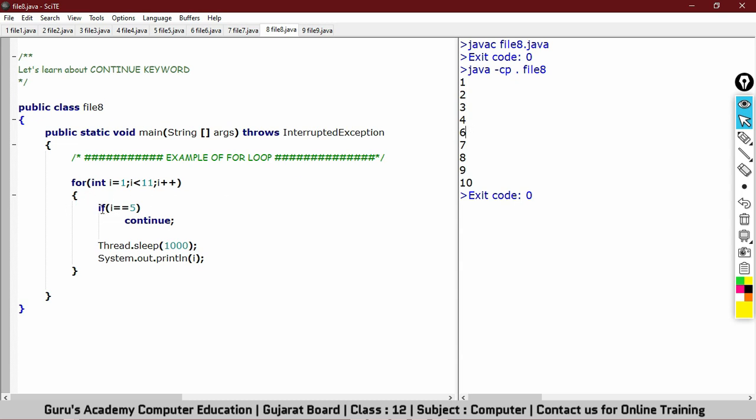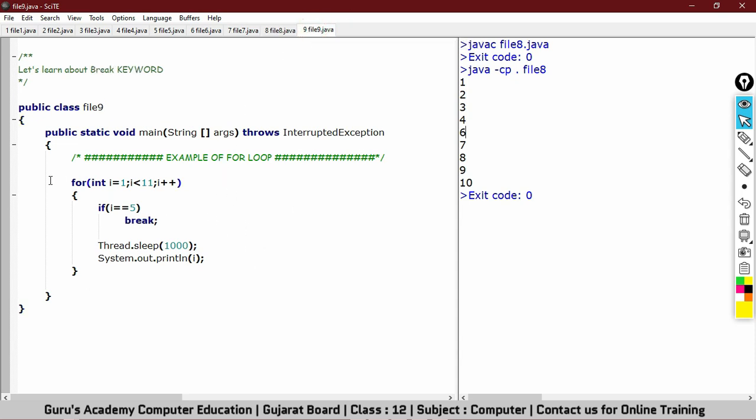Because we have given a condition. If the value of I is equal to 5, then please continue. No need to go and execute these two lines. Simply continue with the next iteration. So after 5, value of I becomes 6 and the condition is true, then the value 6 is printed right here. I hope it's making sense to you.